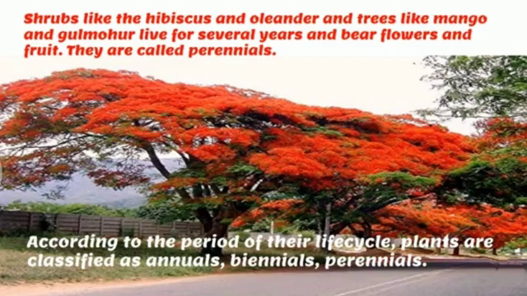Perennial means living for many years. According to the period of their life cycle, plants are classified as annual, such as jawar, bajra, wheat; biennial, such as beetroot and carrot, which live for 2 years; and perennial, which live for many years.